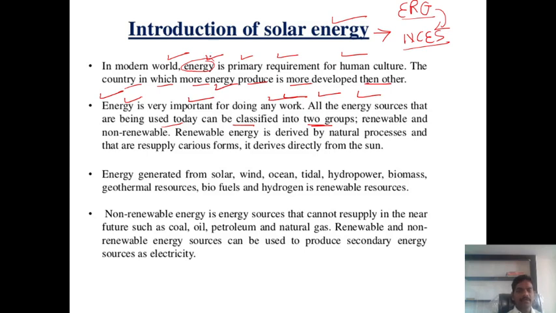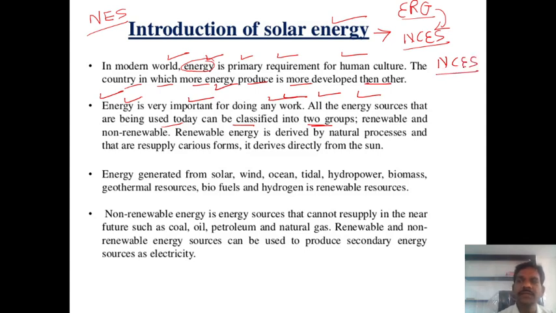Regarding this subject, non-conventional energy sources and system, NES, some books give the syllabus title as NES, non-conventional energy sources and system. Some books give the title as NCES. Yes or no? Yes.